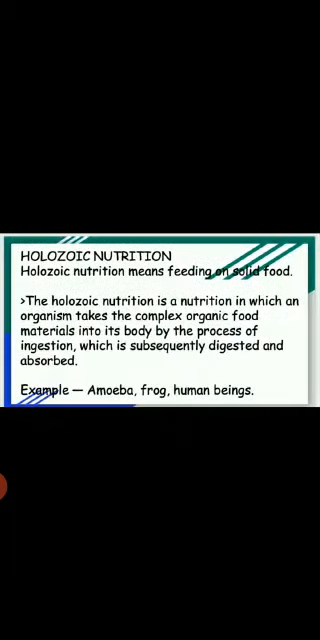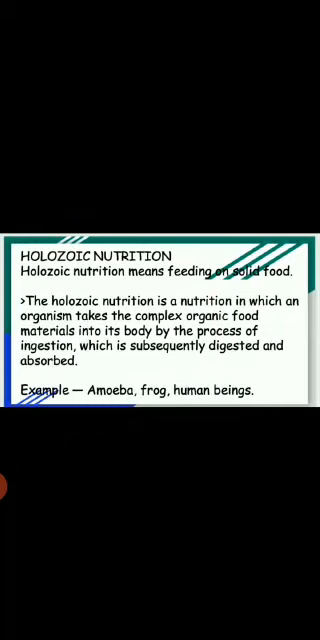Now coming to holozoic nutrition. Holozoic nutrition means feeding on solid food. Holozoic nutrition is a nutrition in which an organism takes a complex organic food material into its body by the process of ingestion, which is subsequently digested and absorbed. Examples are amoeba, frog, human beings.